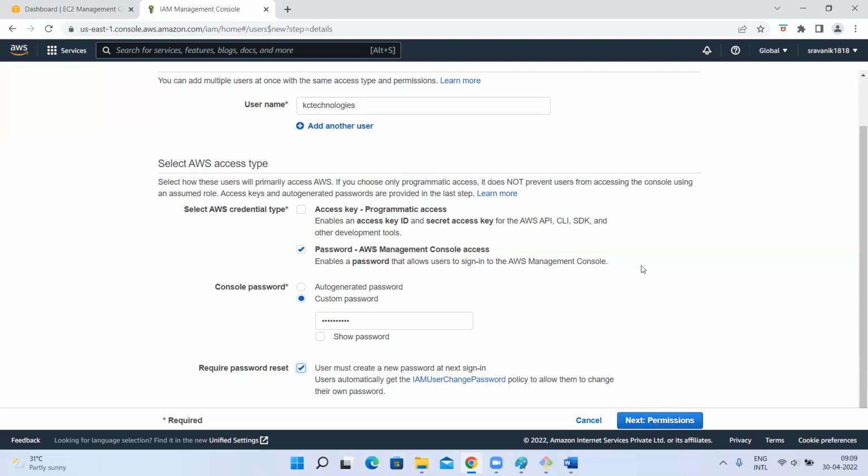In real time, these things, based on their designation or based on project requirements, we give. That depends on the person, right? Based on the person, what role he has to play in that project, what he has to do, that depends on that role actually. It's not that in your offer letter you have one role, so you need to be given these permissions here. It's not like that.